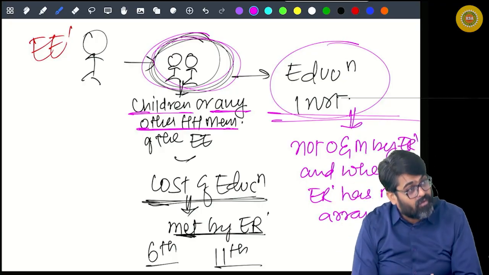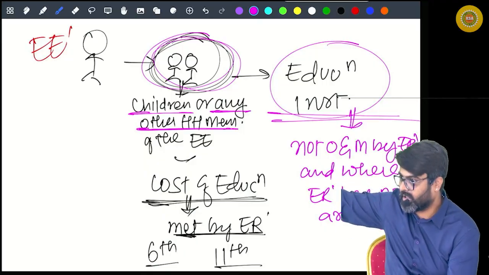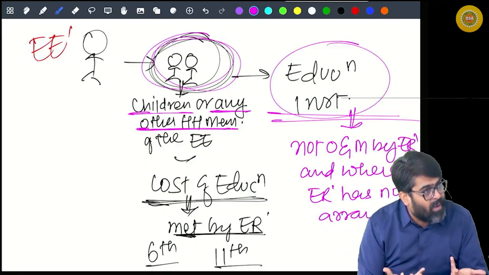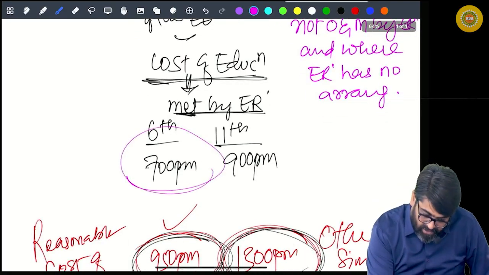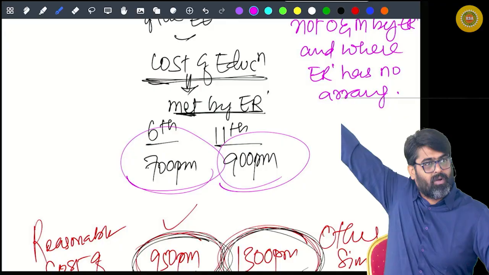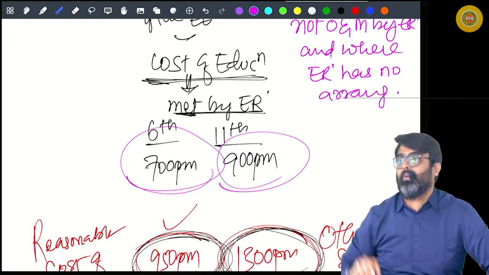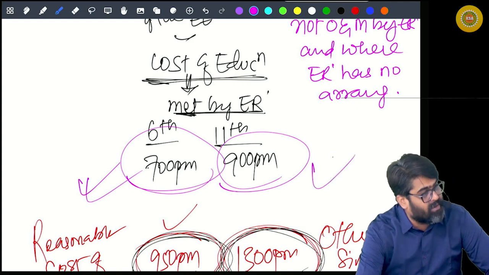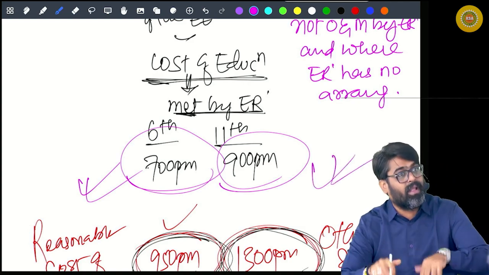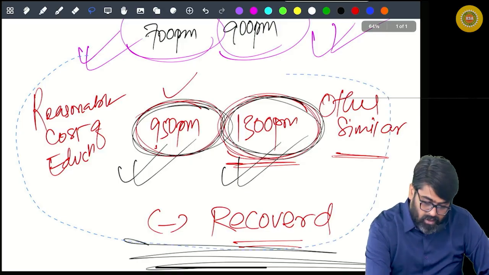Now whatever will be the actual fees of this educational institution, exactly the same amount will be spent by the employer. That was the reasonable amount, and only that reasonable amount is spent by the employer. So the actual cost incurred by the employer here will be treated as your benefit, because that actual cost will only be your reasonable cost.